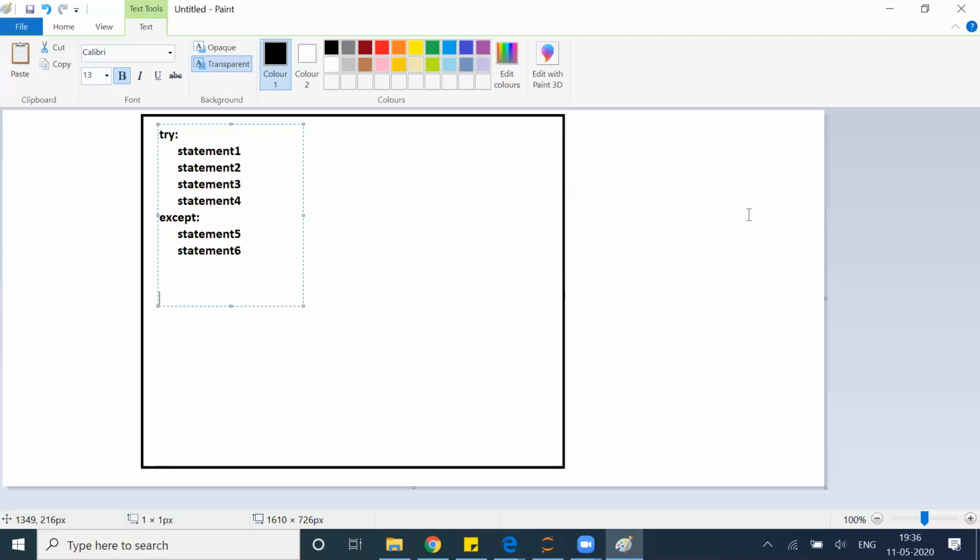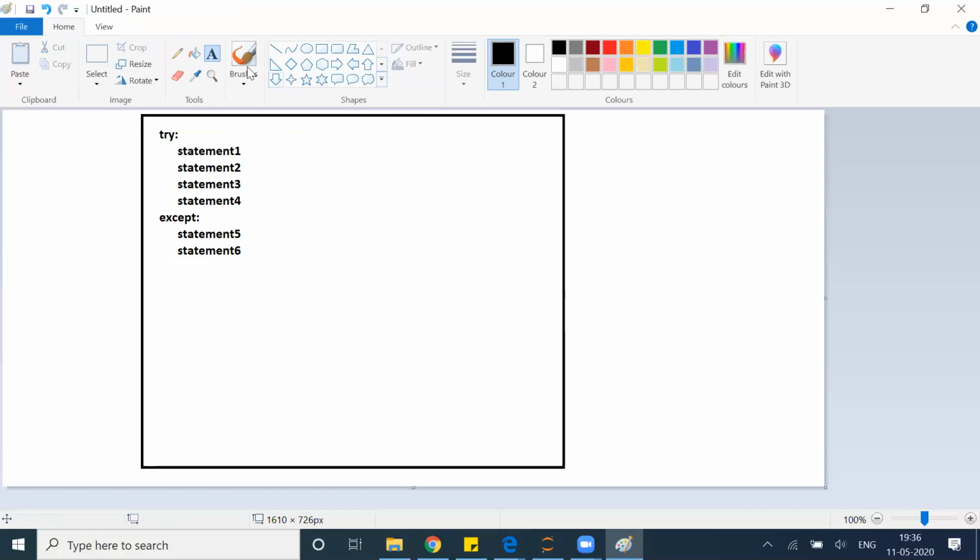Now you tell me one thing. If something goes wrong at statement 2, where will it go next? It will go to except block, right? That means, can I say that statement 3 and statement 4 will not execute?